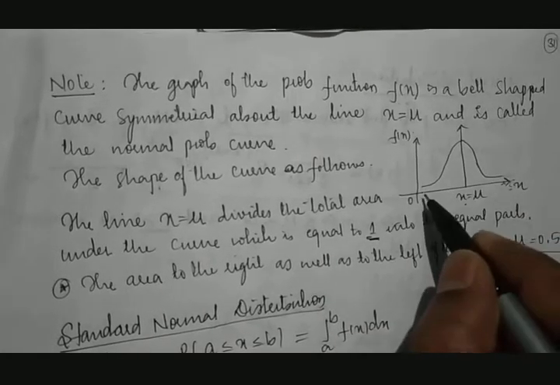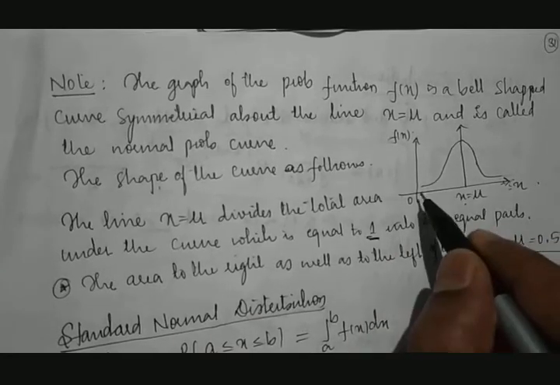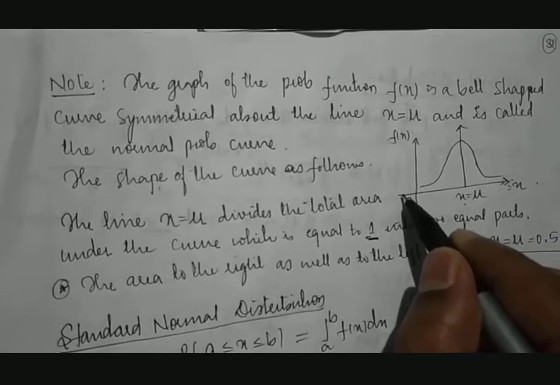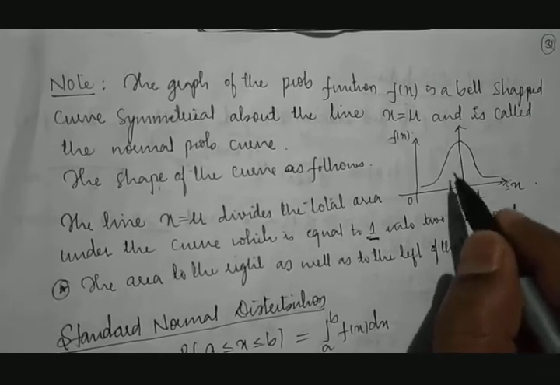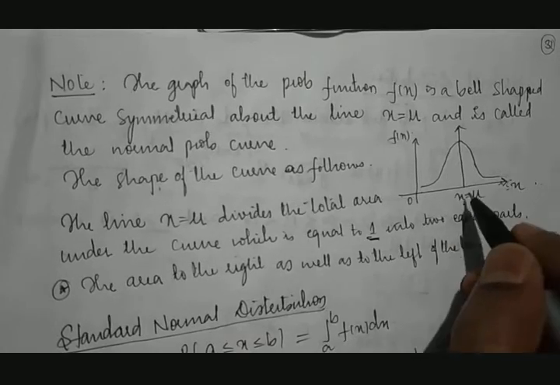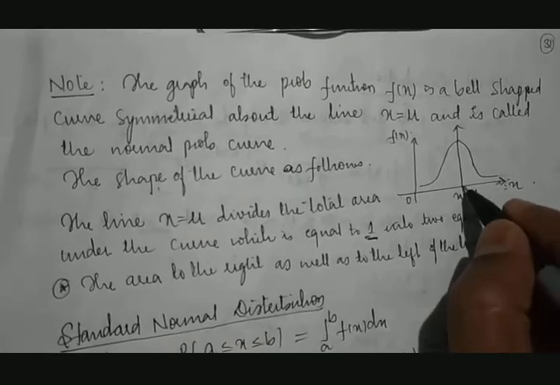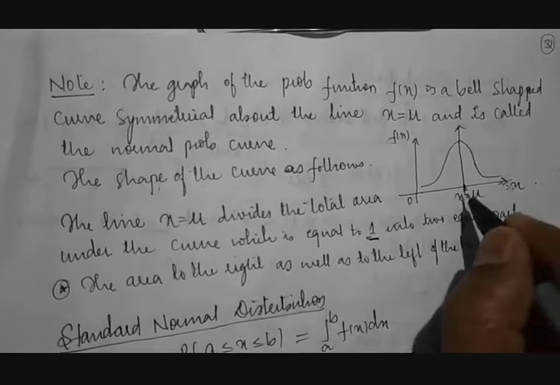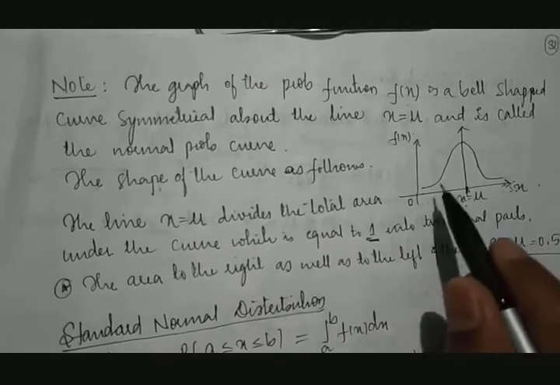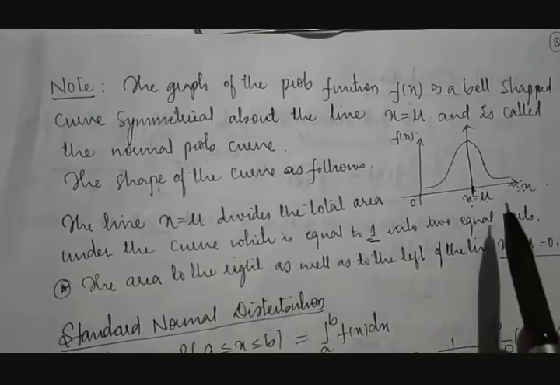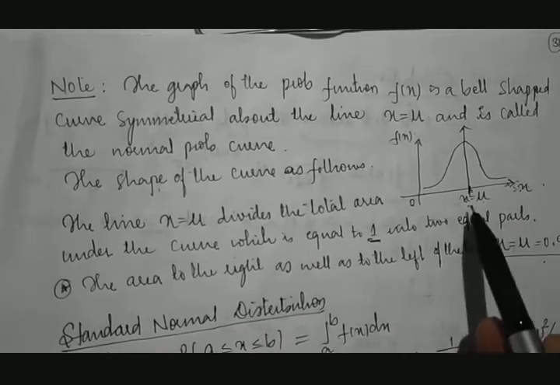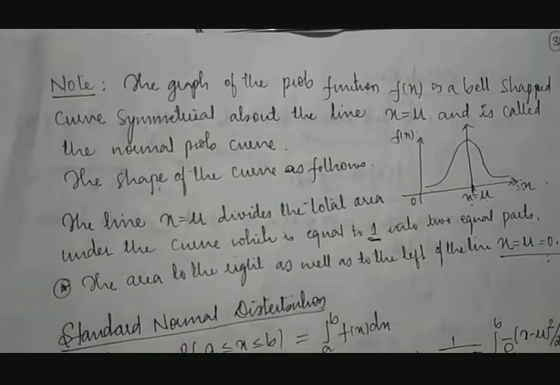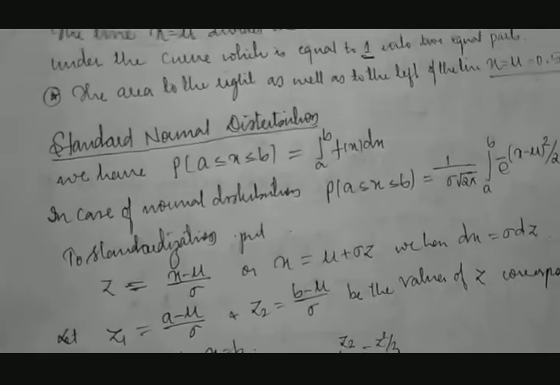But the condition is that it should be integrated between minus infinity to plus infinity. Wherever it touches the x-axis, from there, whenever we calculate the area under this bell-shaped curve, that will be equal to 1. Because of that, if we treat x equal to mu as the line, from here to the right side or the left side it will remain same, because total area is 1. Therefore half the portion will be 0.5 and this side it will be 0.5. This line divides the total area, which is 1, into two parts, half and half.